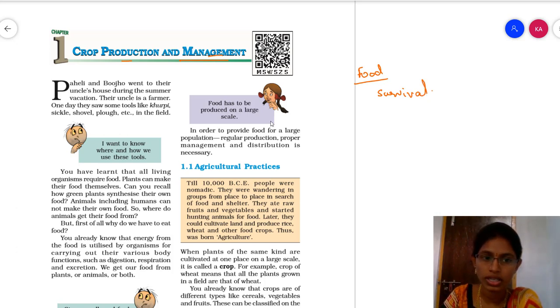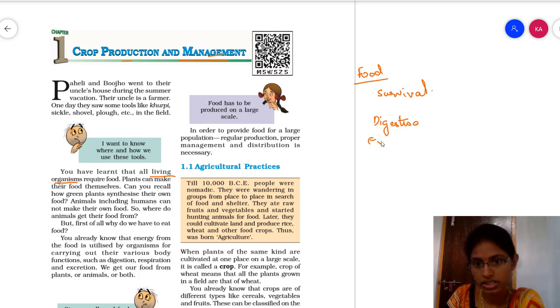So you all know that every living organism requires food. Why? To carry on the body activities. What are those? Digestion, excretion, respiration, reproduction, and so on.